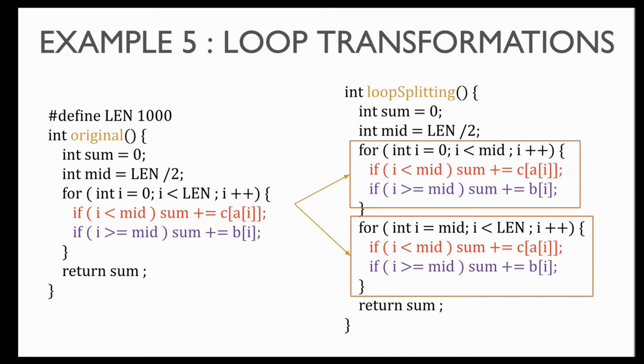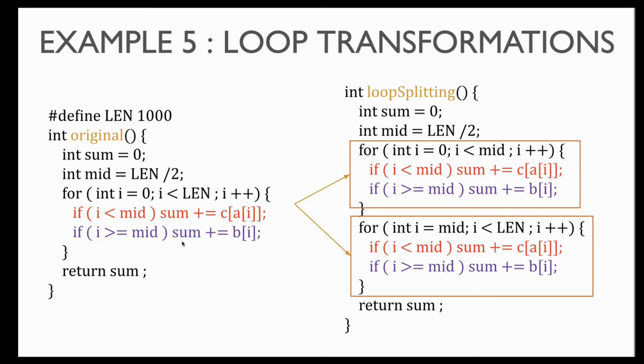Let's look at the functioning of the counter algorithm on a more interesting example than the kind of examples that we've been seeing so far. Consider this example program on the left. Here, there is a single loop that iterates I from 0 to len. Also, we have mid equals len by 2. The body of the loop does something different when I is less than mid, and something else when I is greater than or equal to mid.